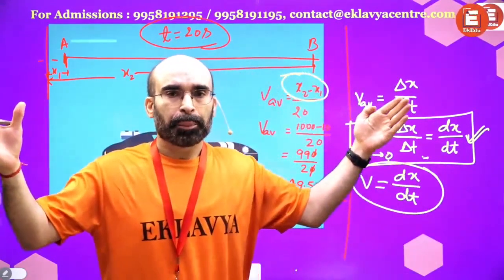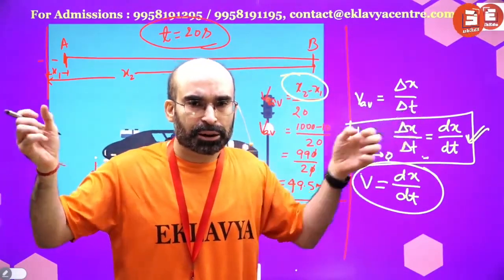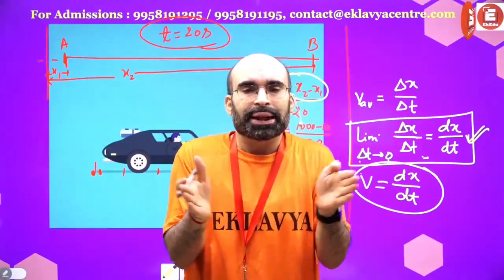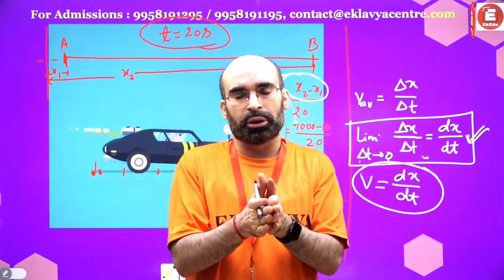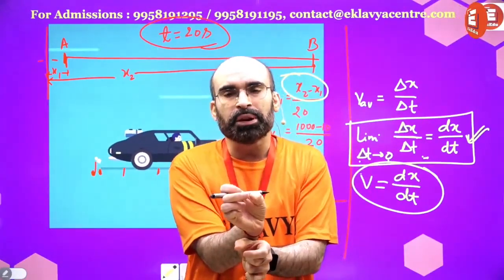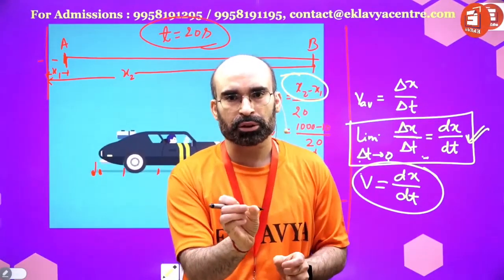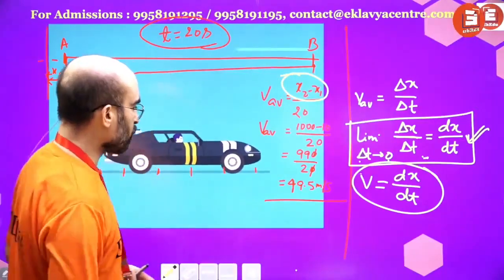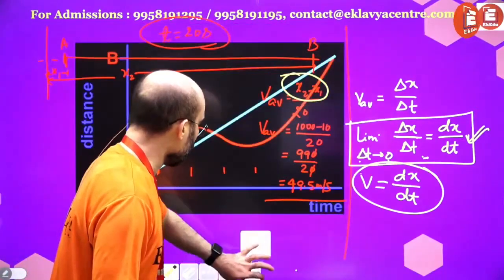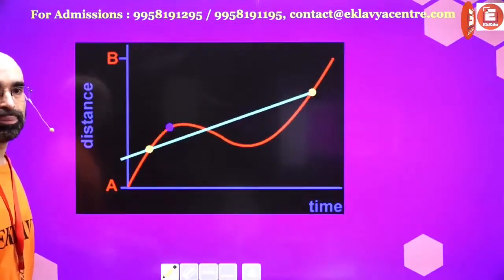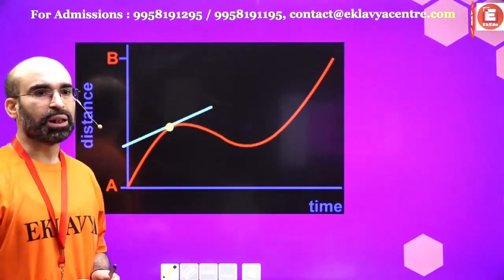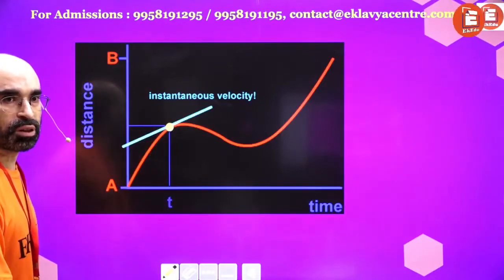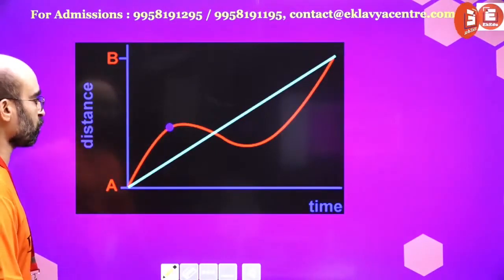You are simply making that time duration very, very small. So it's obvious that for that very small duration, the displacement will be small, right? Very small displacement. So look at it. Now if you would look into this, you will be able to understand. Model your thinking according to this graph for this particular situation, instantaneous velocity.